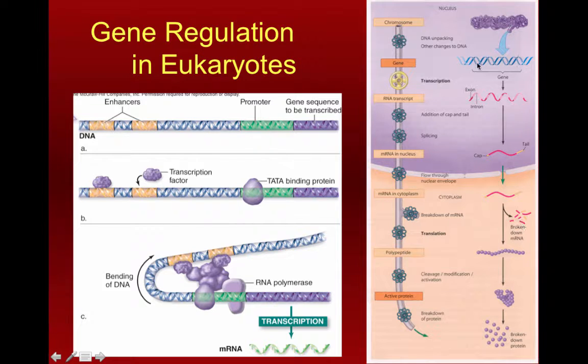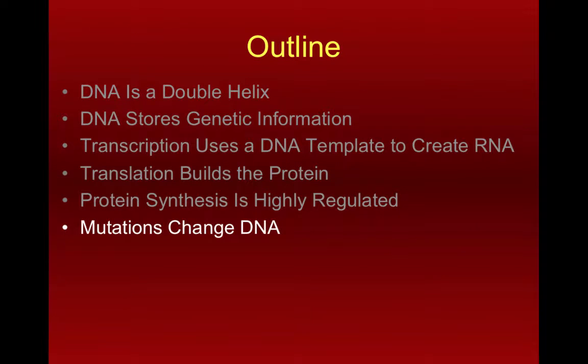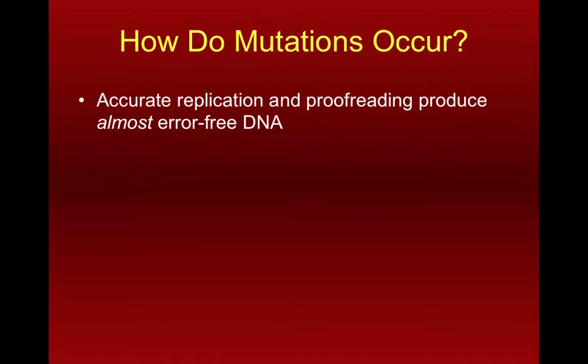And so this figure on the right shows us packaging DNA, transcribing DNA to RNA, processing RNA with caps and tails and splicing it, allowing it to go out to the cytoplasm, breaking it down possibly, or allowing it to be translated, modified, and or broken down after that. So there are a lot of different places along the way where we can control how transcription and translation work. All right, the last section of this chapter is going to deal with mutations in DNA.